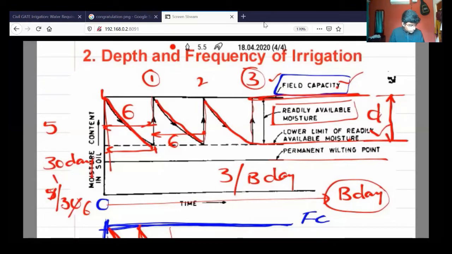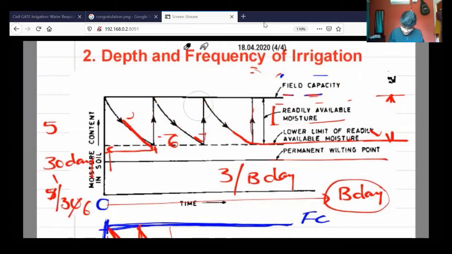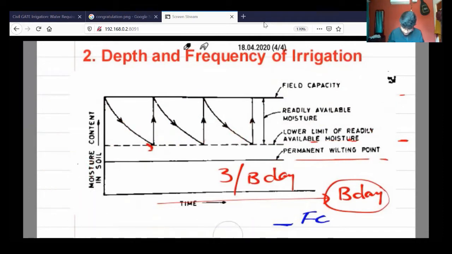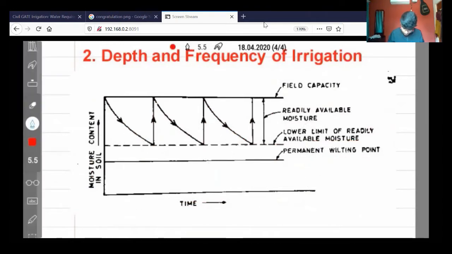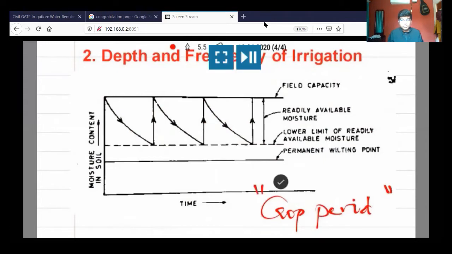Can you tell me the definition for crop period without googling it? Since you have multiple tabs, you can check it on Google also, but without checking, please tell me how you can define the crop period in the chat box. We discussed this in the class also. So please don't Google it. Be genuine and answer the question.